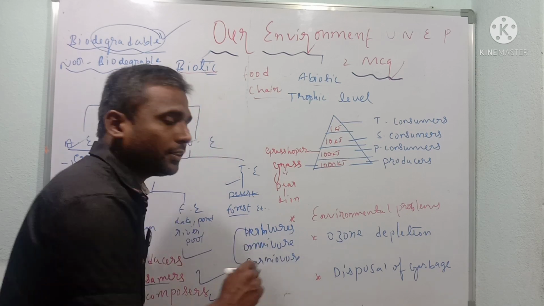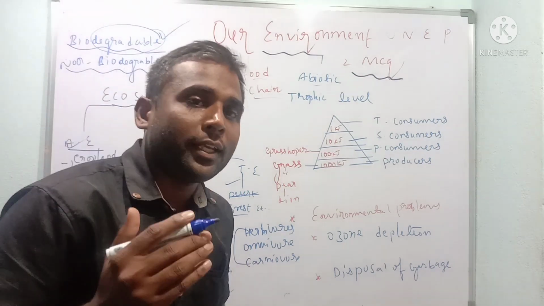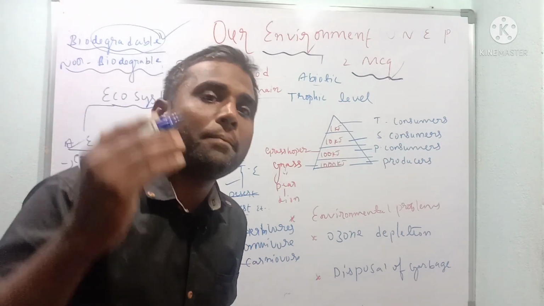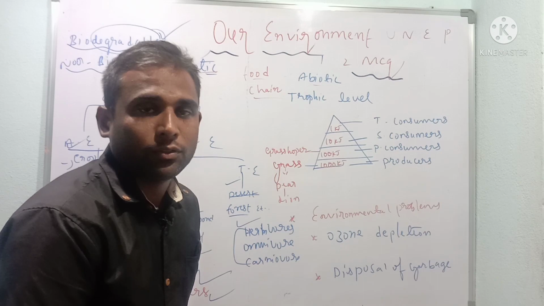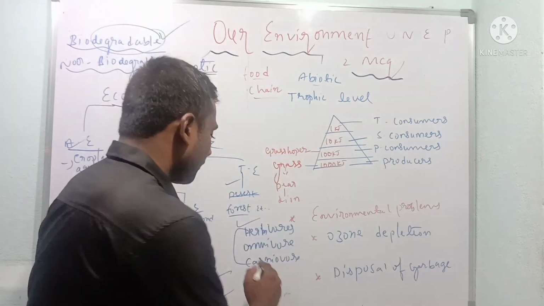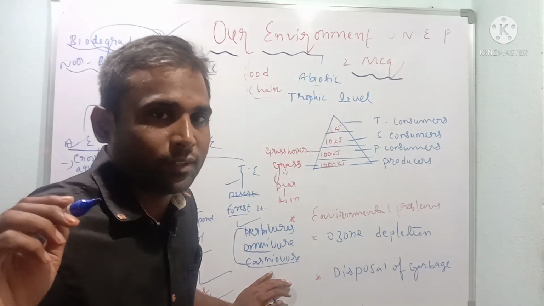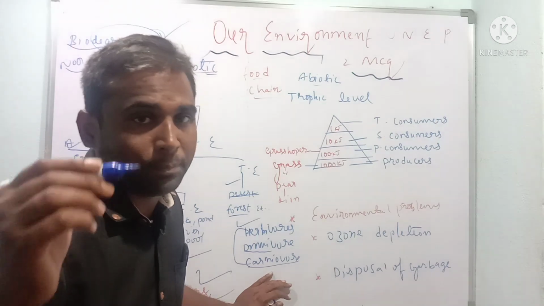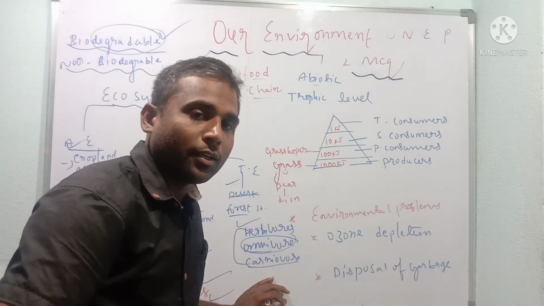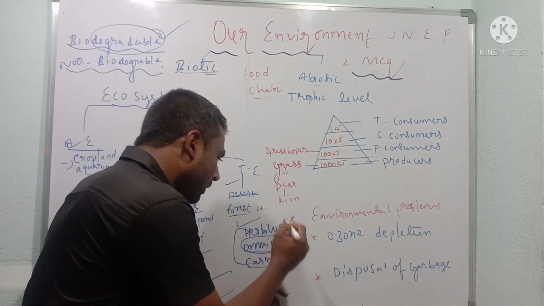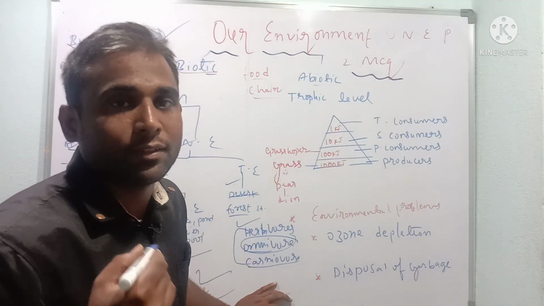First, let's understand herbivores. The animals which eat only grass and plants are called herbivores: cow, sheep, goat, etc. Carnivores are the animals which eat only flesh, like lion, tiger, cheetah, leopard, etc. Omnivores eat both, herbivores' and carnivores' food combined.